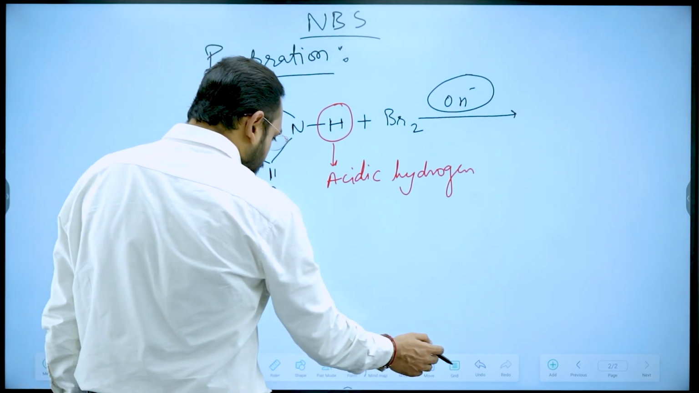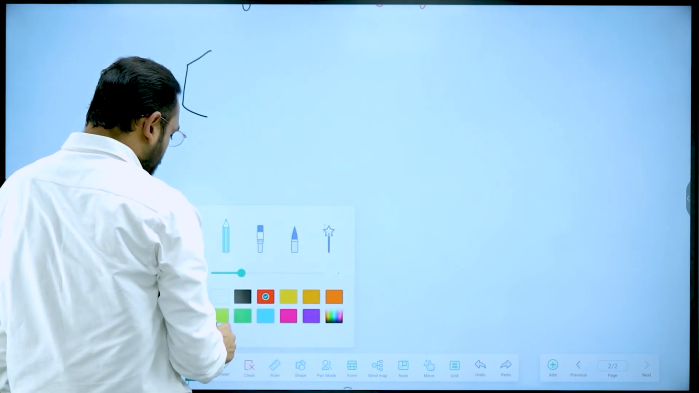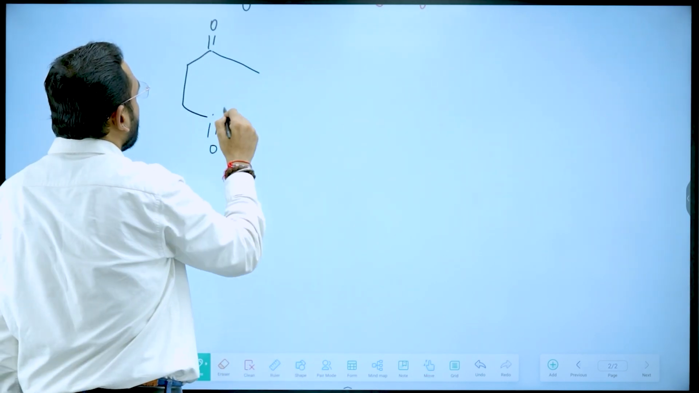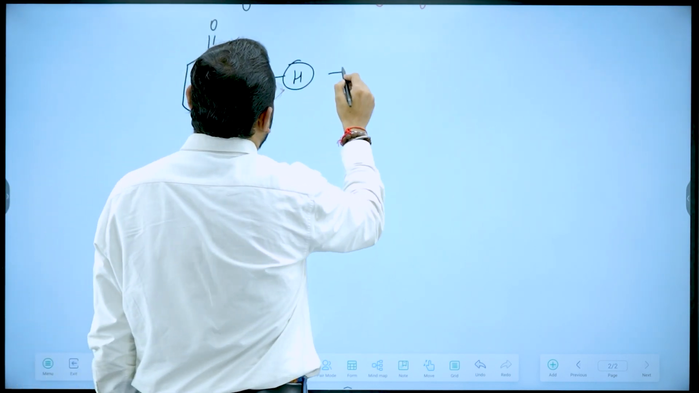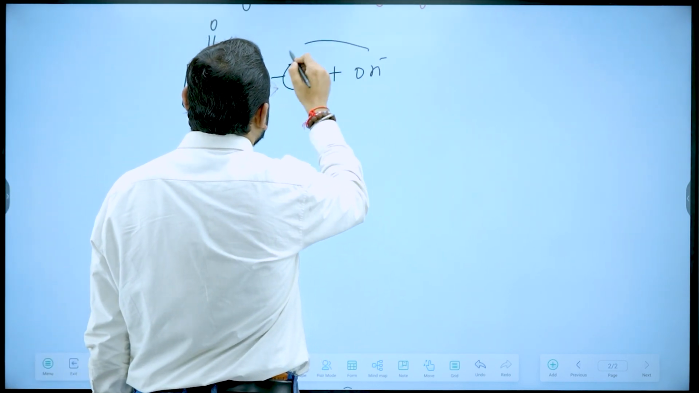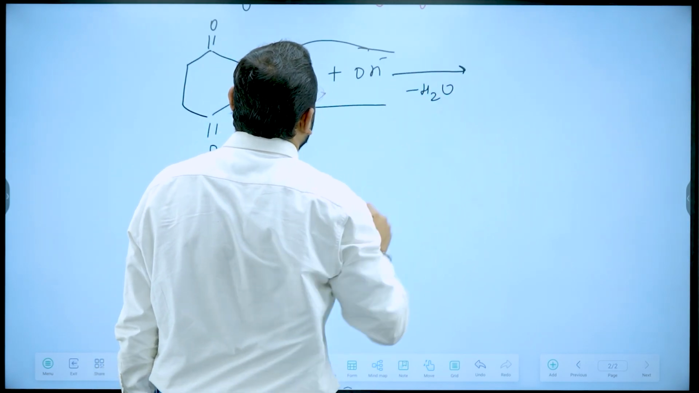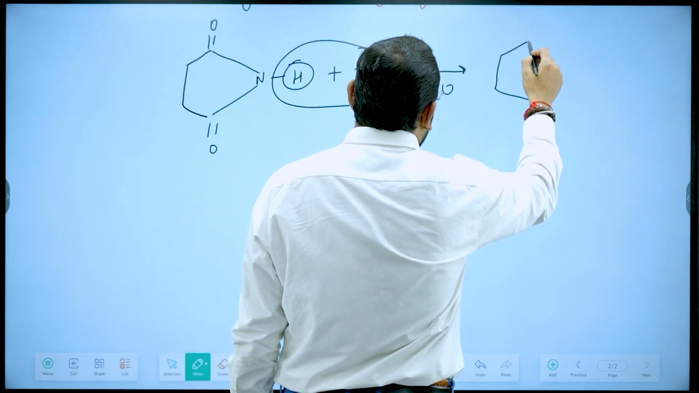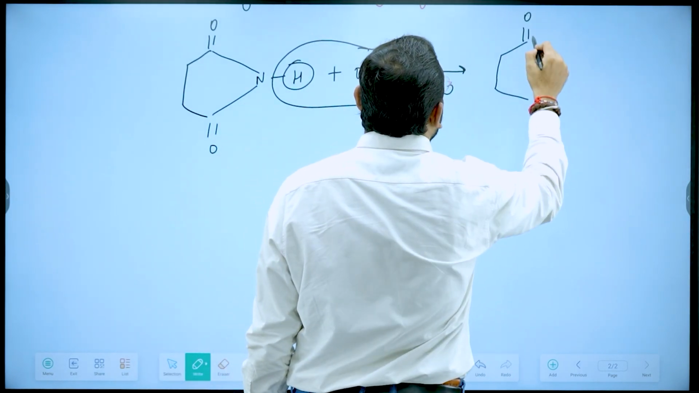As I have told you, the first step of the reaction is when this succinamide comes in the presence of base. Since this is an acidic hydrogen, the base will remove this acidic hydrogen, it will come out as water, and it will produce the succinamide anion.